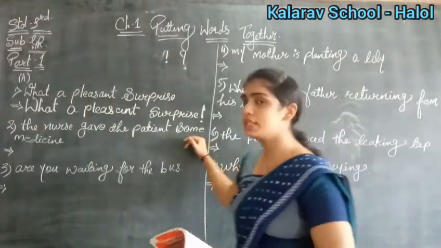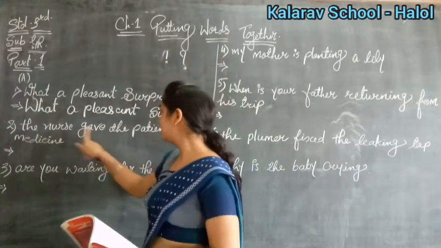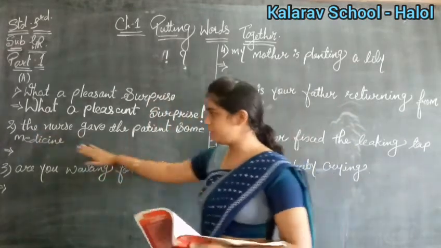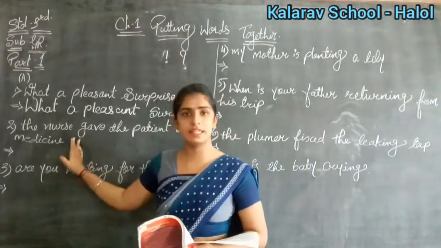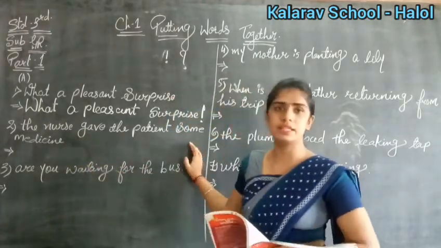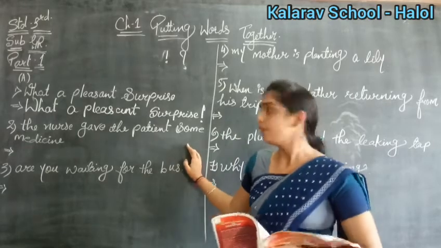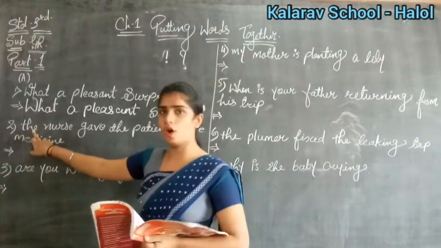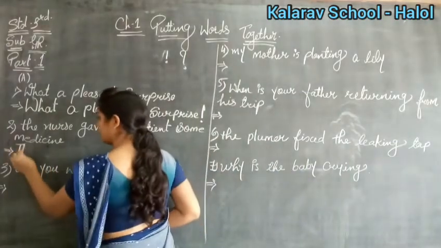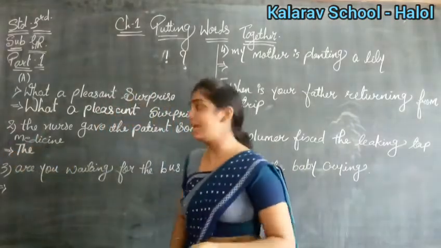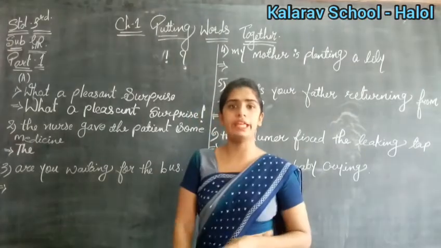Yes. Now see what is the next sentence. The nurse gave the patient some medicines. Okay, it is given like this. Yes. So this is a simple sentence. The nurse is giving the medicine to the patient, right? So the first letter is small. Okay. So you have to put the first letter capital. So your T should be capital. Then after that, the whole sentence you will write as it is.